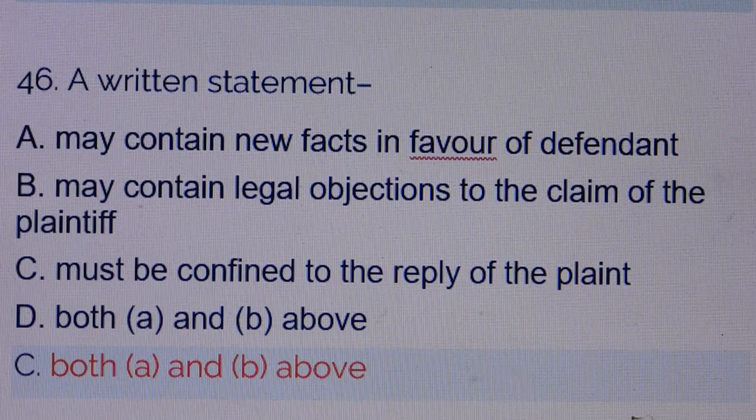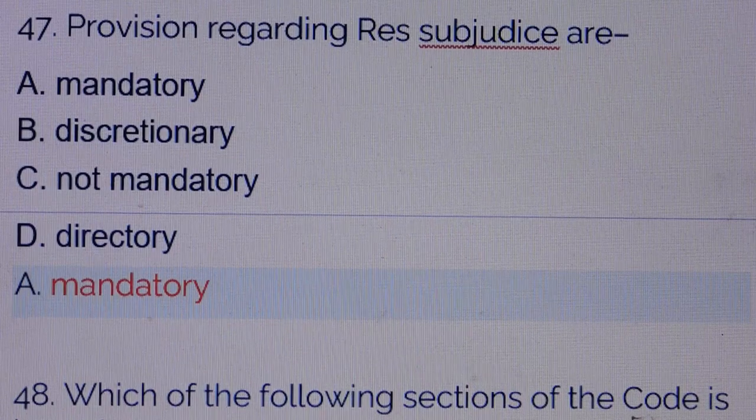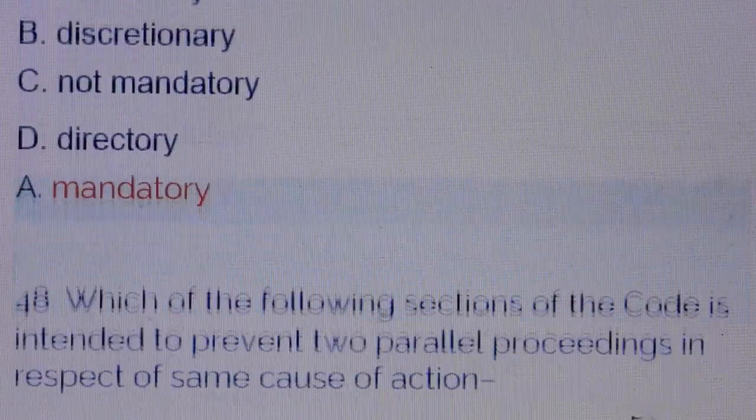Question number 46. A written statement: answer is option number C, both A and B above. Option A, may contain new facts in favor of the defendant. Option B, may contain legal objections to the claim of the plaintiff. Question number 47. Provisions regarding res sub judice are: answer is option number A, mandatory.